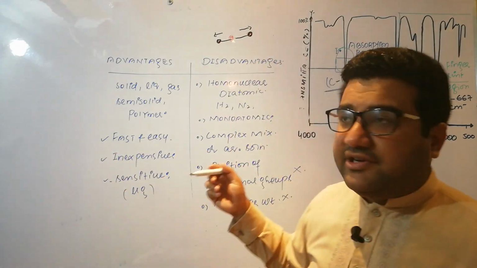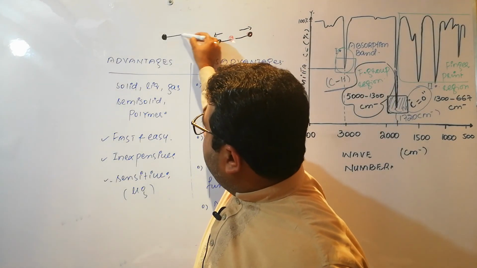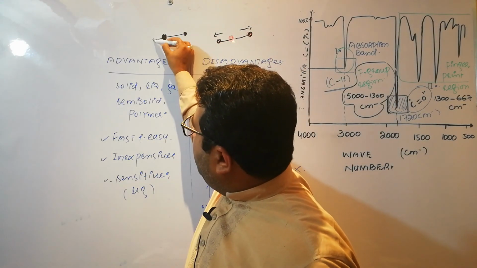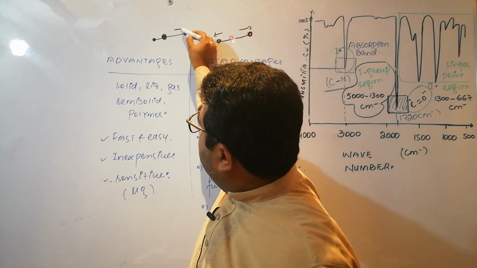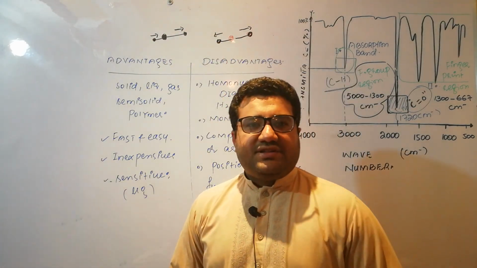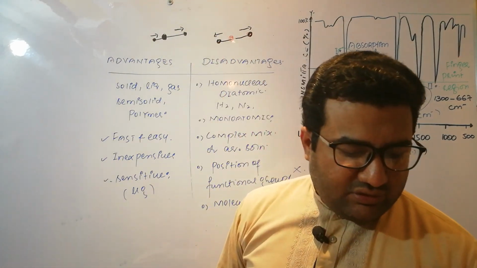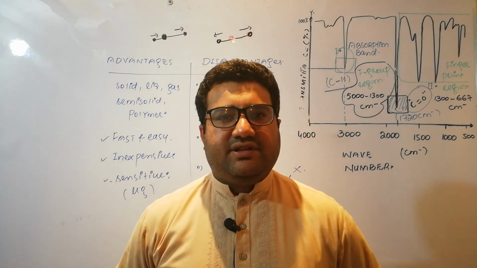So that will be the symmetric stretching. In case of asymmetric stretching, bond length is disturbed because the direction of the vibration is changed. So you will study other molecular vibrations from the animations.